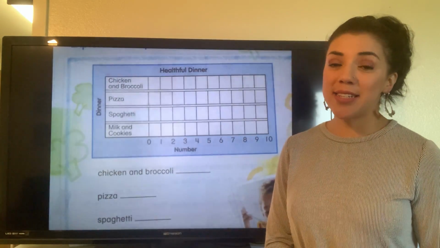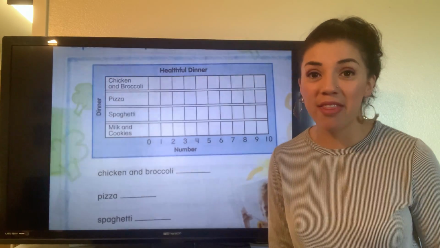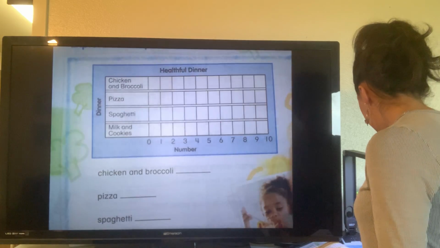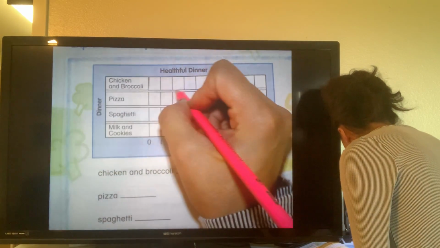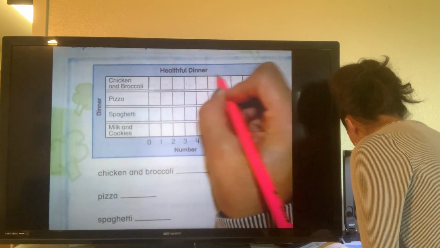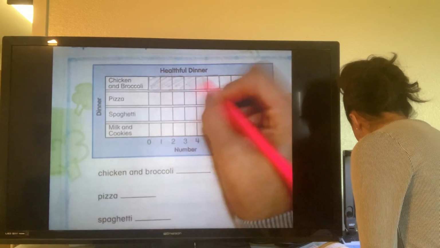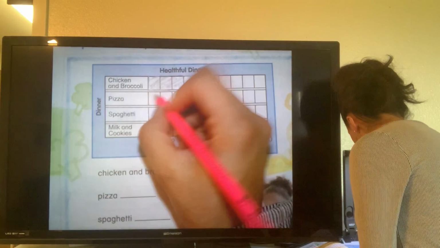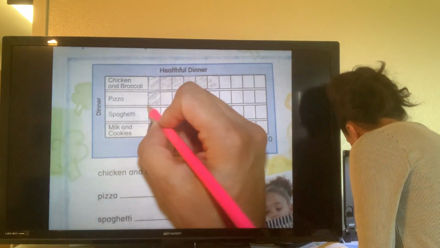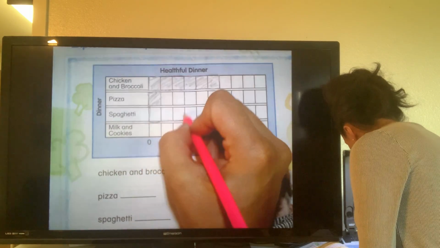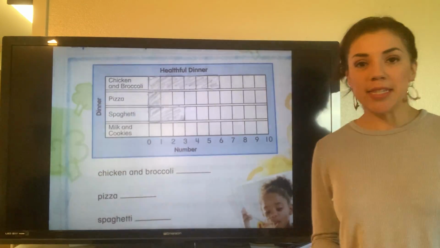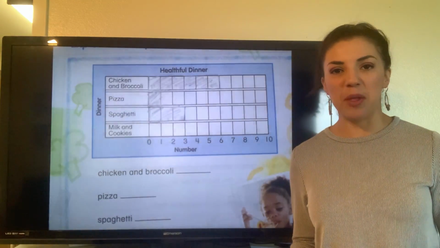So, when asked 10 people what they thought was the healthiest, we had 6 people, 1, 2, 3, 4, 5, 6, thought chicken and broccoli were. One person thought pizza was. And 3 people thought spaghetti was. 0 for milk and cookies.